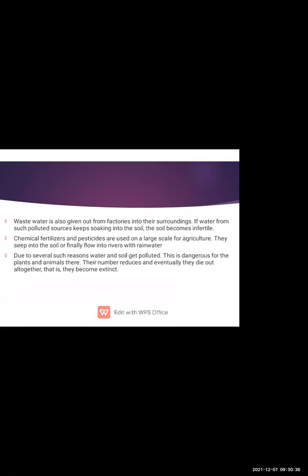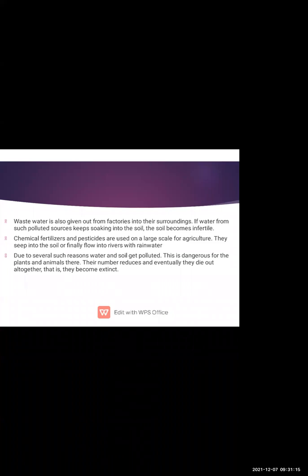If water from such polluted sources keeps soaking into the soil, the soil becomes infertile. When the wastewater flows out from the factories and soaks into the soil, सोक मतलब जब खराब पानी जमीन पे गिर गया और वो सोक करके सूख रहा है, ठीक है, so this soil becomes infertile, meaning वो काम में नहीं आती, खराब हो जाती है सॉइल. So we can't do agriculture on that soil.